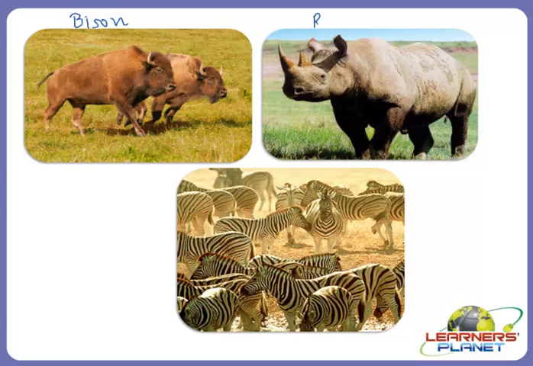And this is a rhino, basically we call it a rhinoceros. And here you can see some zebras. This group of zebras is called a herd. So there are small animals and large animals also.